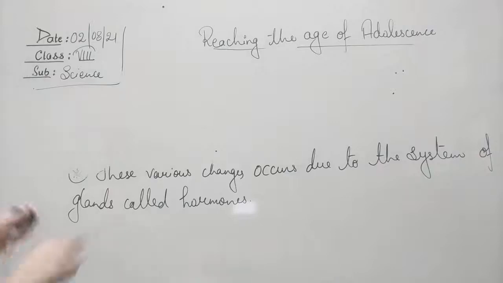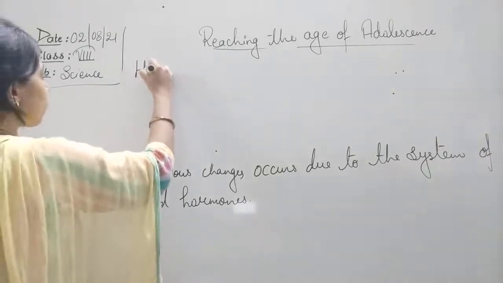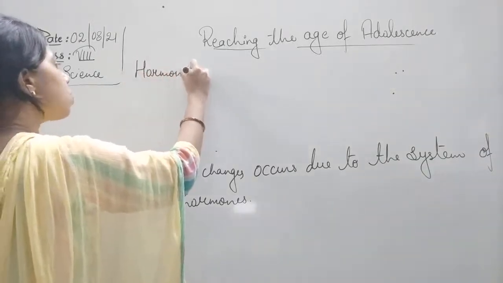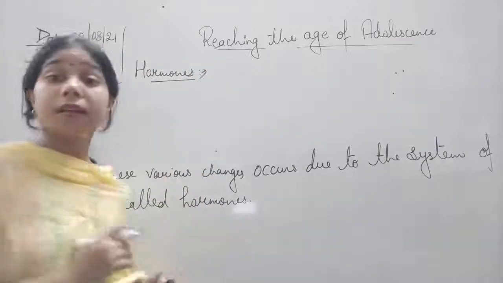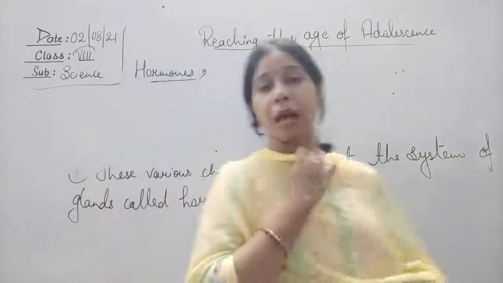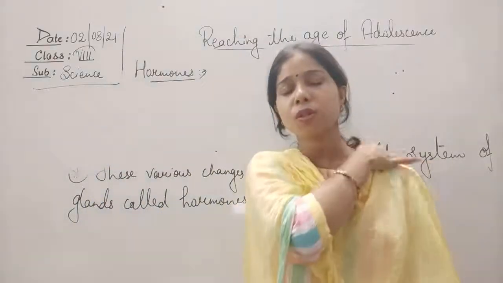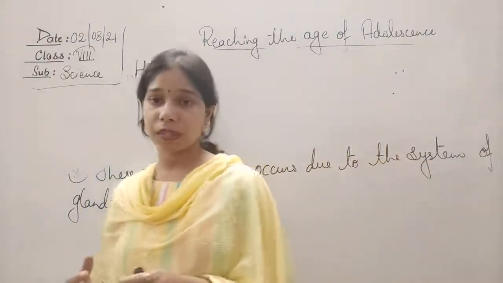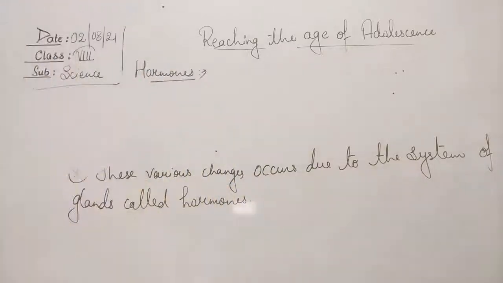Hormones are what, students? These are chemical substances which are produced in the body from time to time in order to control the activities which occur in the body.